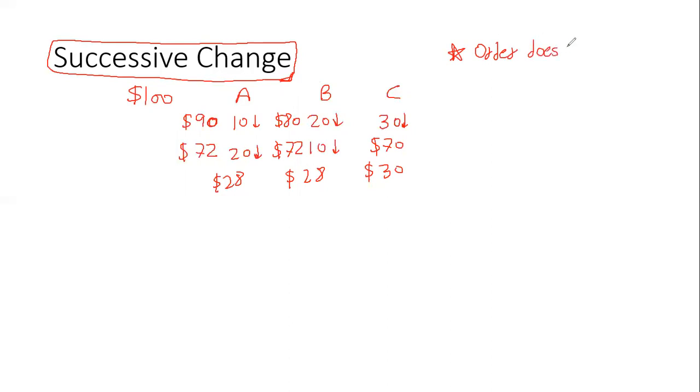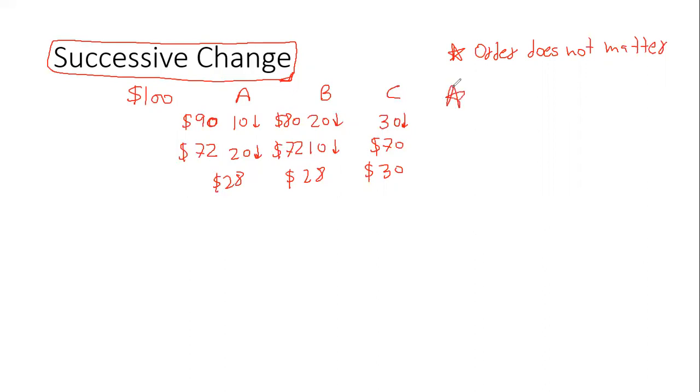Order does not matter. So that means if I give you a 10% discount and then a 20% discount, it really does not matter if I give you 20% first and then 10%. Eventually I will save 28 bucks.